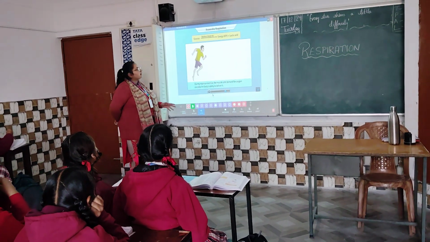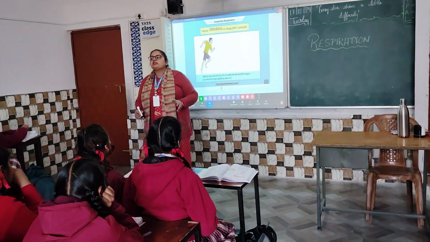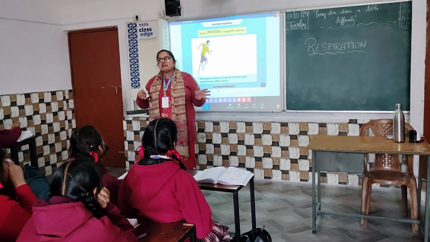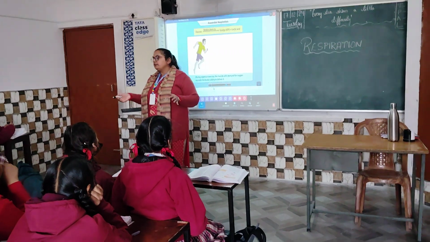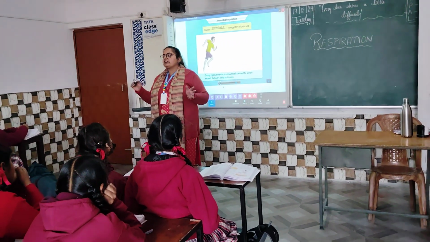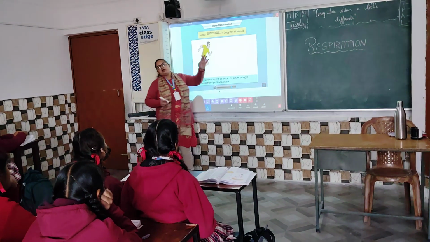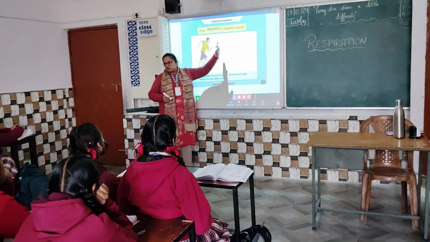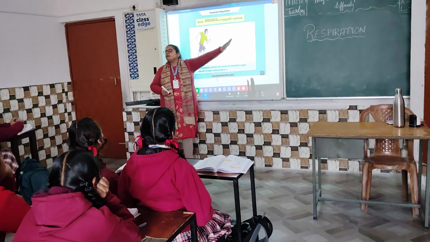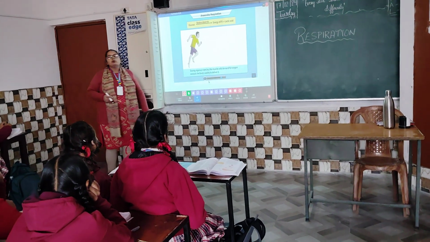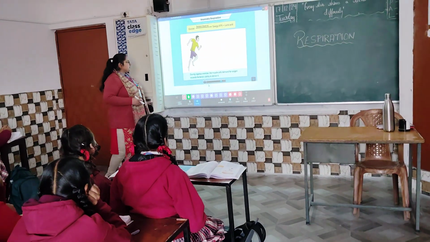I have already informed you that anaerobic respiration is also of two types. First one is alcoholic fermentation and second one is lactic acid fermentation, or you can say lactic acid respiration. Then glucose gets broken down in the absence of oxygen to produce energy and lactic acid. This type of respiration is also anaerobic respiration.